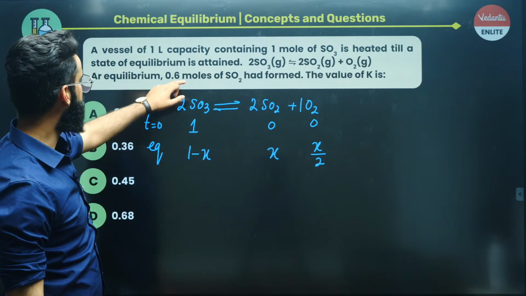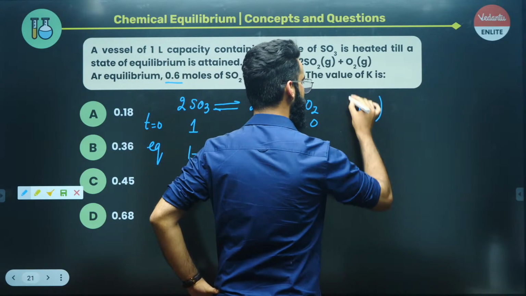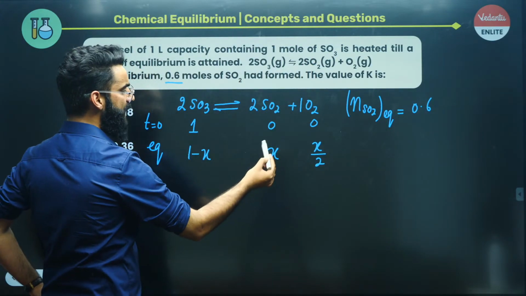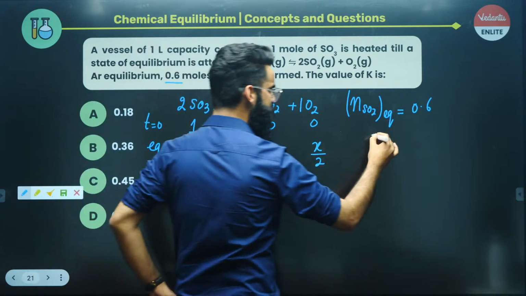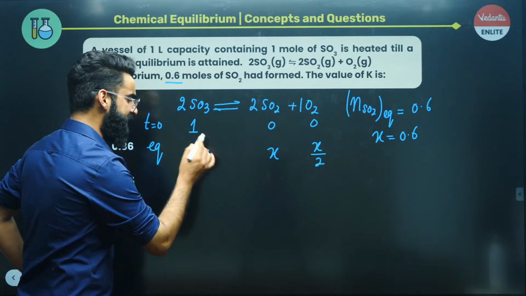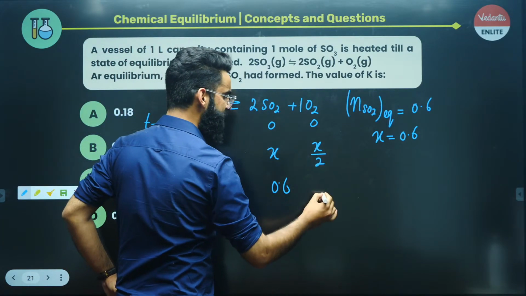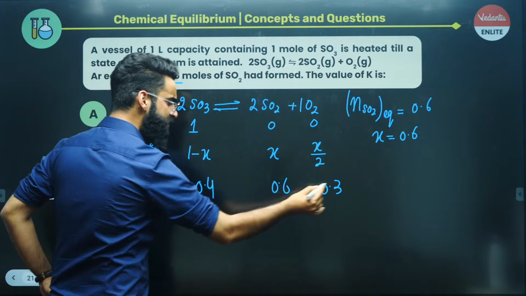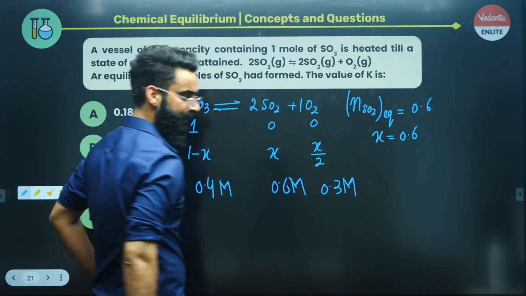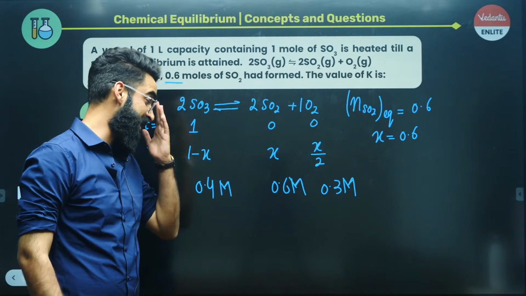Now, in the question, 0.6 moles of SO2 had formed. So the number of moles of SO2 at equilibrium is given to me as 0.6. And we know the moles of SO2 formed at equilibrium is x. So basically you got the value of x, that's 0.6. Once you get the value of x, 1 minus x, 1 minus 0.6 comes out to be 0.4, right? With x value 0.6, x by 2 comes out to be 0.3. So these are the moles of reactants and products, and at the same time these are the concentrations of reactants and products at equilibrium too, because the volume of the vessel in which the reaction is taking place is 1 liter, right?